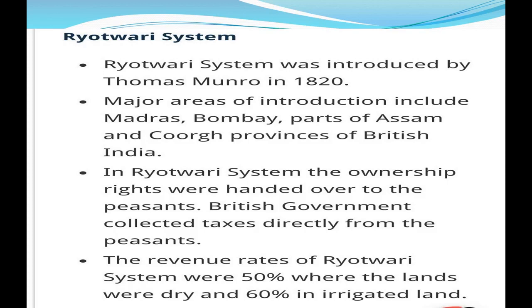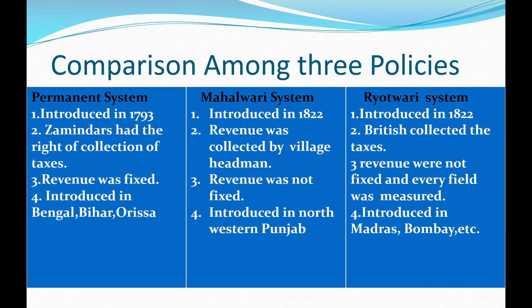Means the land revenue or the taxes were not fixed. For the areas which were fertile, the farmer had to pay 60% taxes of their total production, and for the areas which were less fertile or barren land, they had to pay 50% taxes of their total food production. So understood? Means taxes were not fixed. Now comparison among these three policies.